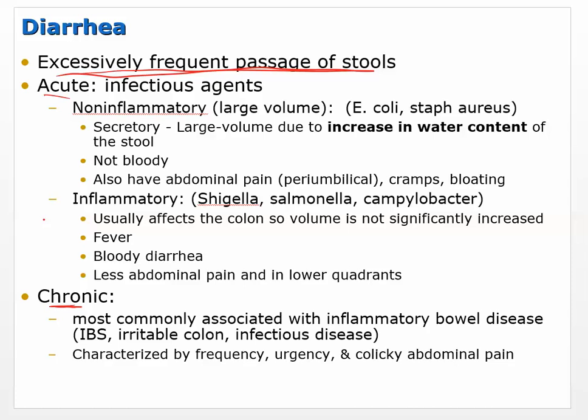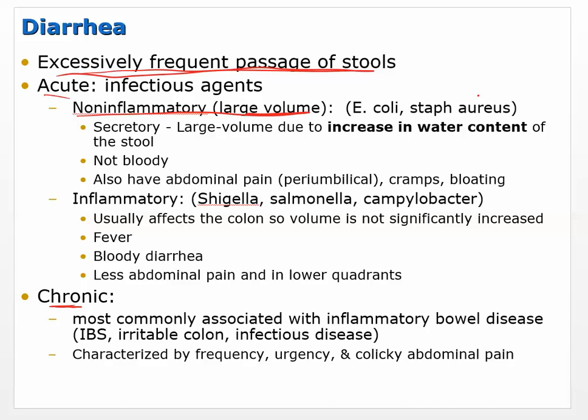Something is causing your GI system to respond and increase this motility. There are a couple of categories: non-inflammatory, which would also be called large volume. These can be caused by E. coli, Staphylococcus aureus.